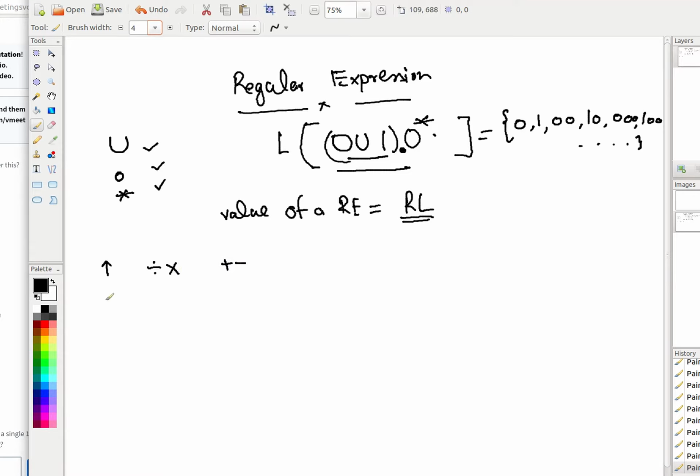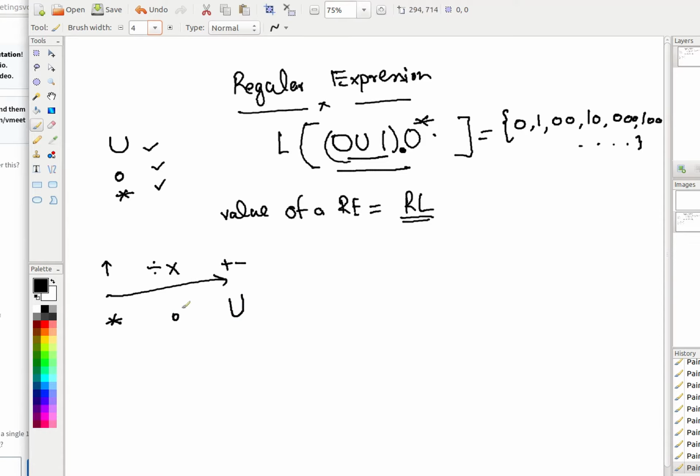This is the decreasing order of precedence, right? In the same way, we have a precedence here. The highest one is your star. The next one is concatenation, and the least one is union, right?